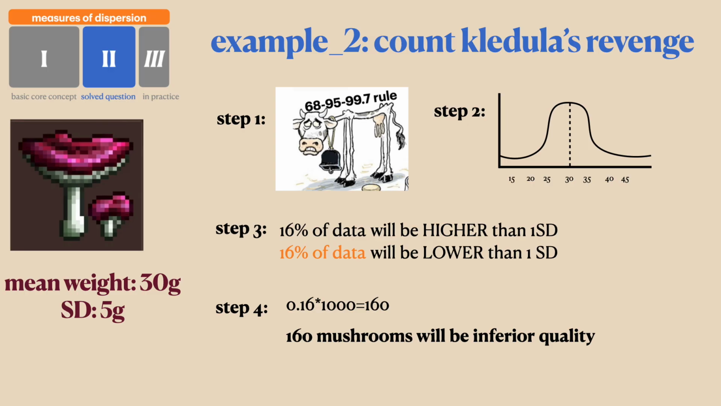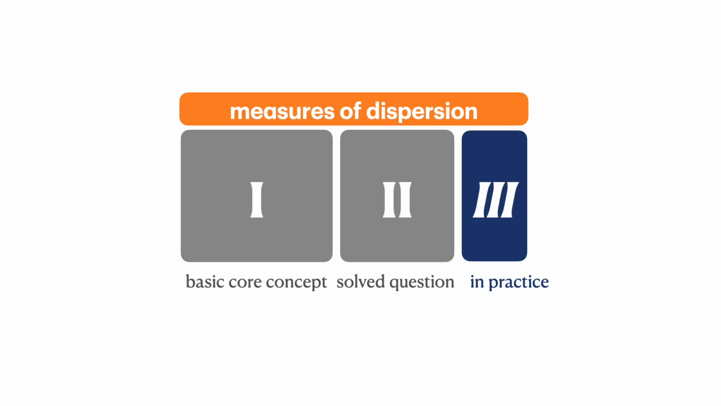Then you just do 16% of 1,000, you get 160. So the answer to that question is 160 mushrooms will be considered inferior quality. So this is the other style of questions that they might ask, and this is how I would personally approach those questions. Now moving on to the last section of this video and seeing how things apply in practice.